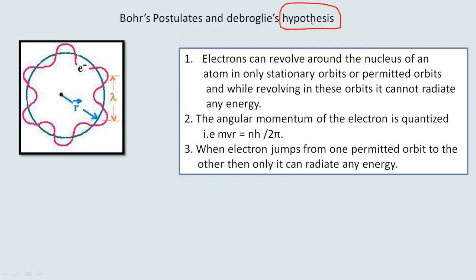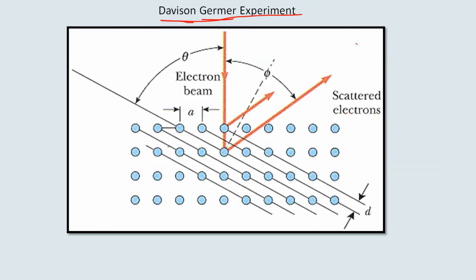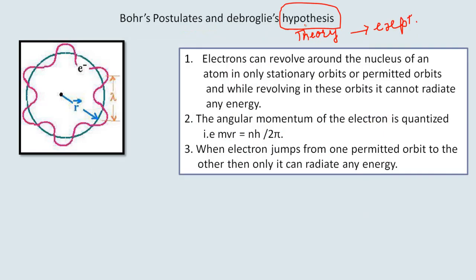So right now I told you that this is a theoretical hypothesis given by de Broglie. Whenever you give a theory, it needs an experimental evidence or an experimental proof. So here these were the two scientists, Davisson and Germer. They gave experimental evidence for the existence of matter waves.